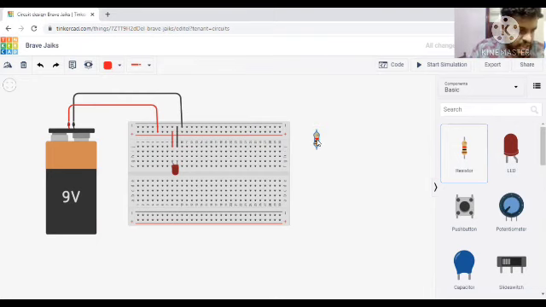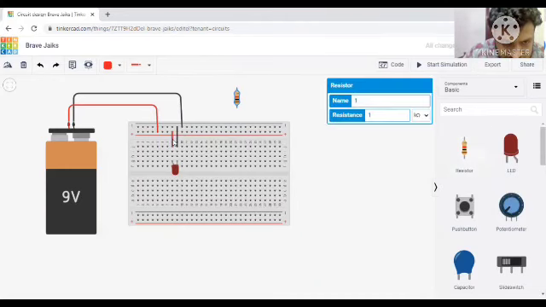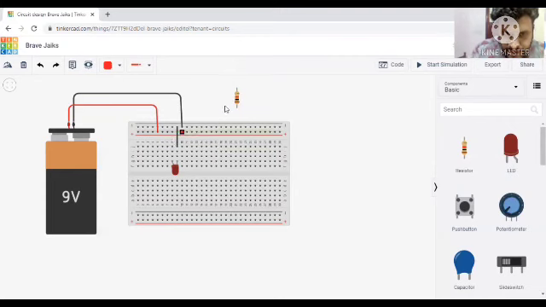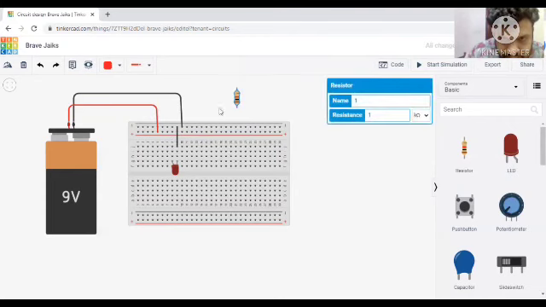For connecting this, we are placing it somewhere, then removing it. Then we are placing this. We can place our resistance anywhere, either positive or negative, that is not an issue. We are now placing it in our positive part, anode part. Now we are giving the resistance as 450 ohm. Here we can change the unit: ohm, kilo ohm, milli ohm, like that. I have given 450 ohm.